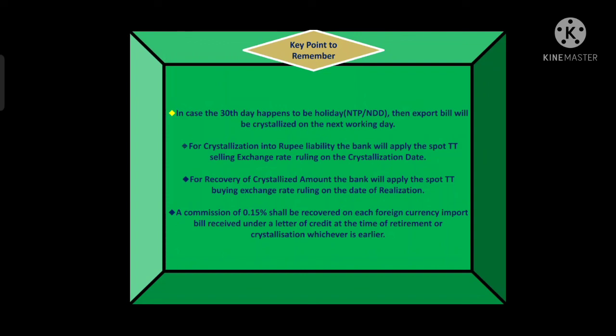Means a bill under LC is drawn and the bill is retired, then the bank will charge 0.15%. If the bill before retiring is crystallized, then also the bank will charge 0.15% as a commission. So in both cases, the bank will charge 0.15%.